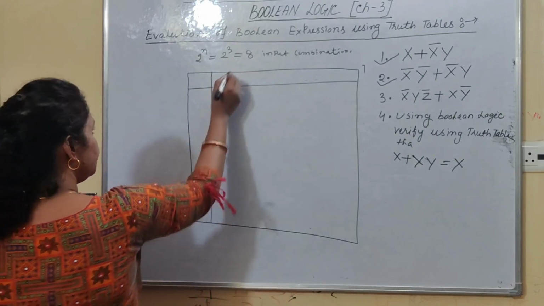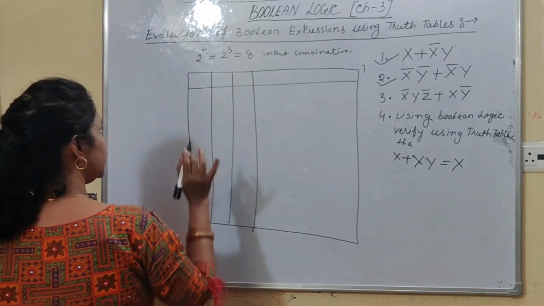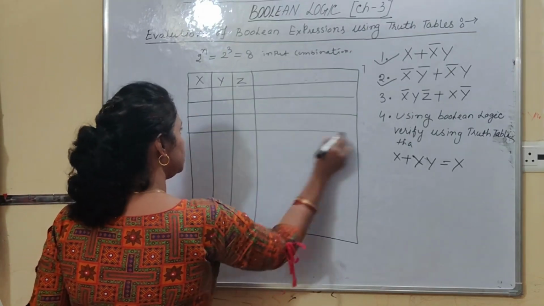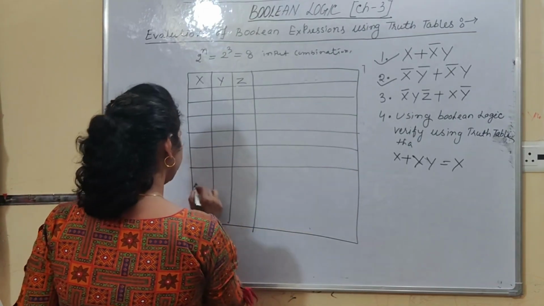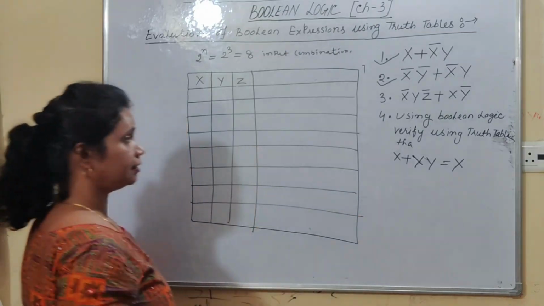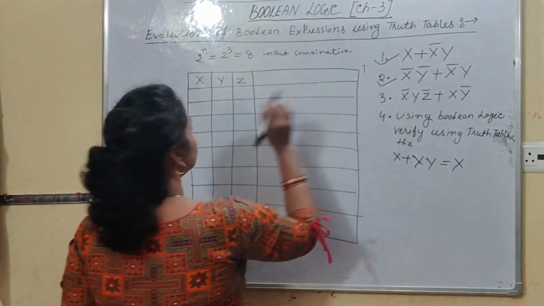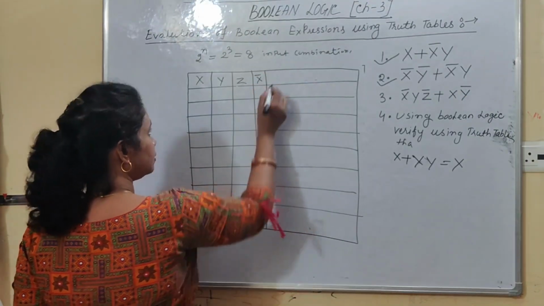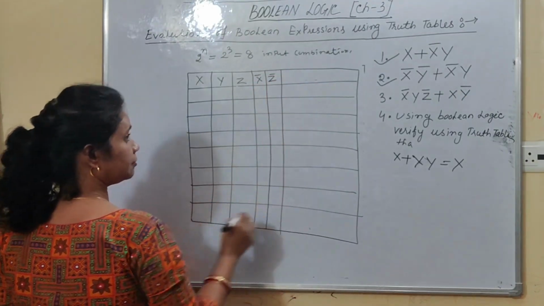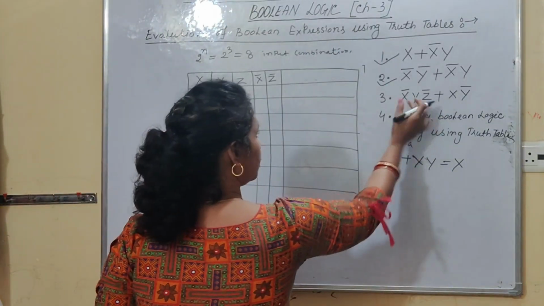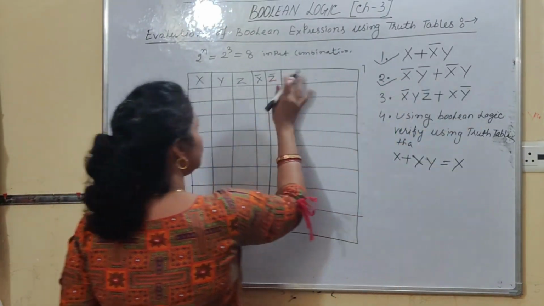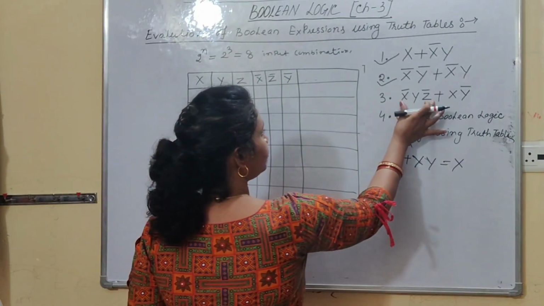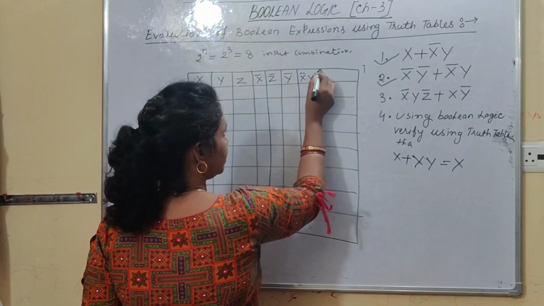So, x column, y column, and this is your z column. Right, students? x, y and z. And how many input combinations do you have? 8 input combinations. This is the 3rd, this is the 4th, this is your 5th row, 6th row, 7th and 8th row. Right? After that, here the term is x bar, y, z bar. So, individually you need to find the value of x bar, then z bar also. Isn't it? Next, y bar also you have to find. So, here I need to write the value of y bar. Then, you have to find the value of x bar, y, z bar.